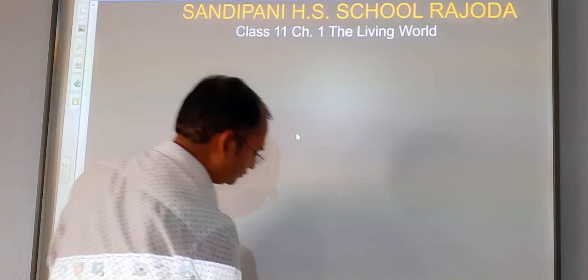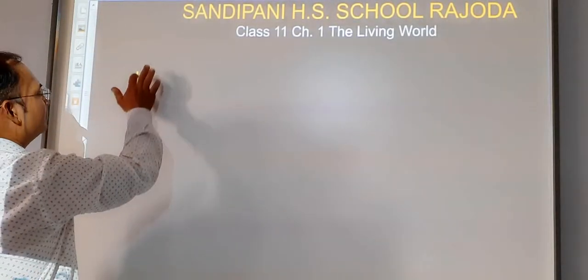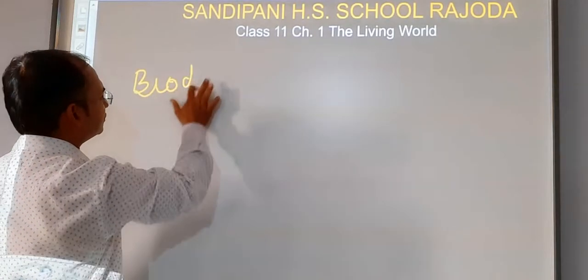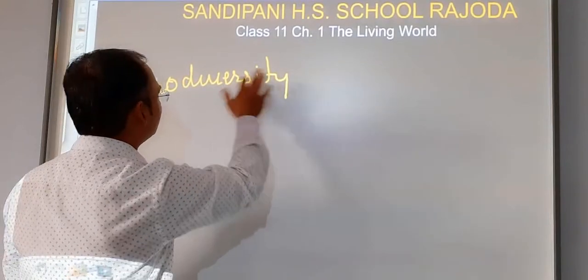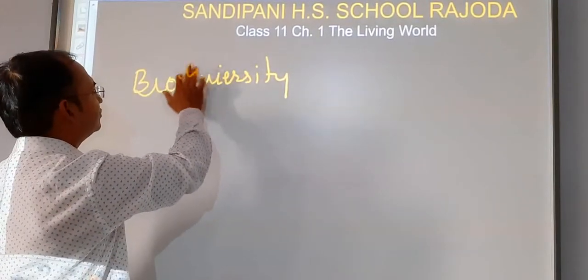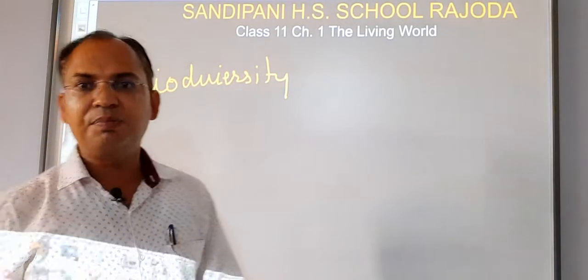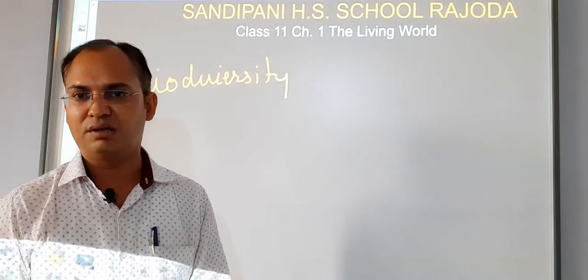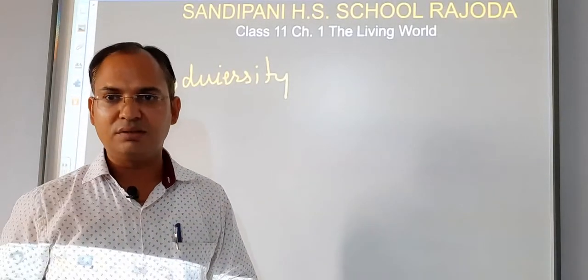Biodiversity. We have discussed a little about this in our previous video. Biodiversity means, students, the presence of different types of living organisms on the earth, either animals or plants.